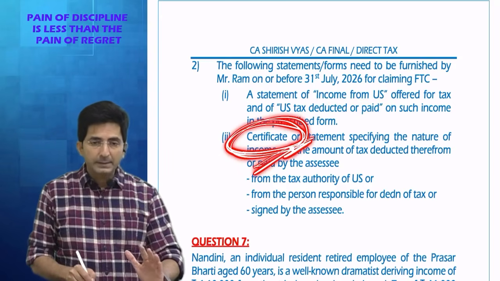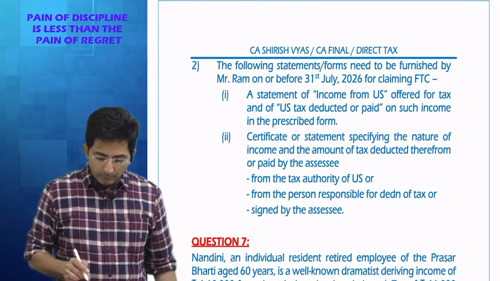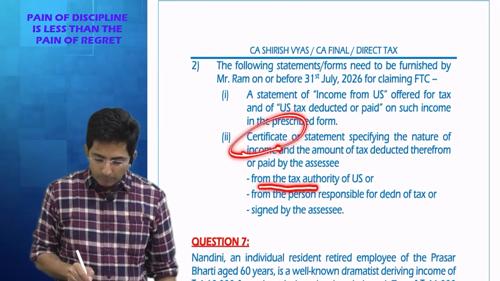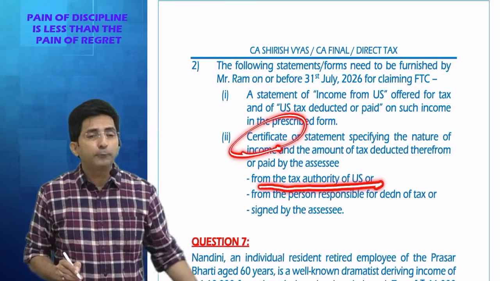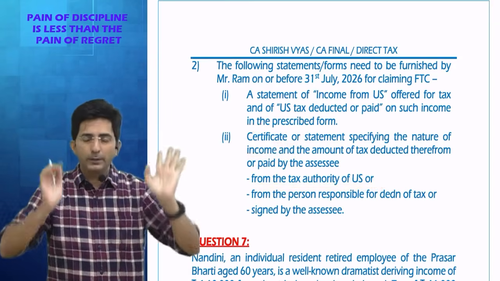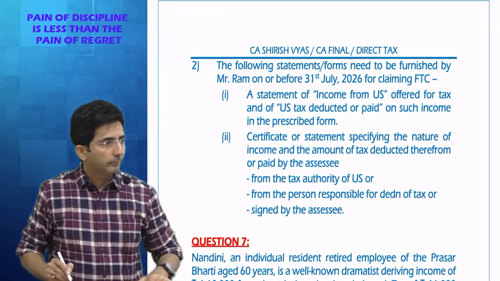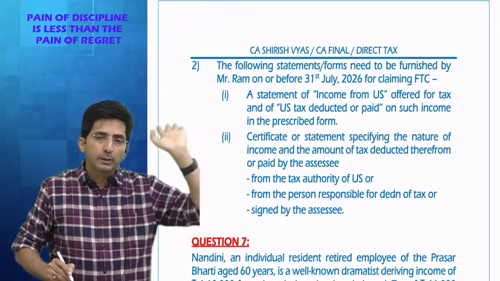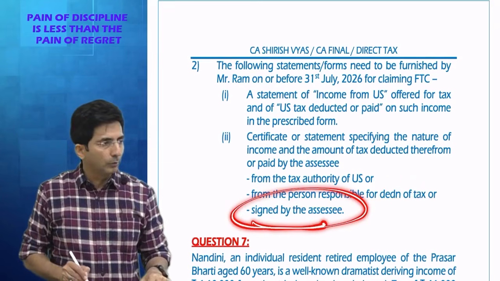This certificate is kind of a TDS certificate of a foreign country. But you know, this certificate is either from the tax authority of US, and if by chance in US there is a culture that tax authorities are not ready to give a certificate, get it from the employer. And if the employer also doesn't issue a certificate, you have to sign it on your own.